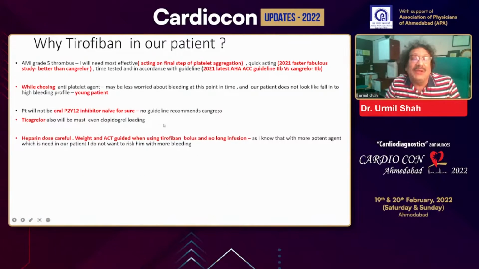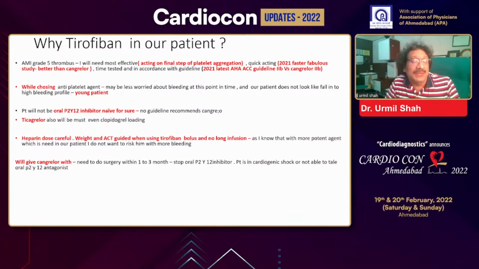When we are giving a GP2B inhibitor like tirofiban, we have to be very careful. It should be weight-adjusted, the heparin dose, and ACT-guided treatment has to be done so that it avoids bleeding complications in this group of patients also. And at the same time, we would like to give cangrelor. Suppose this patient has come to me, in which situation will I use cangrelor?